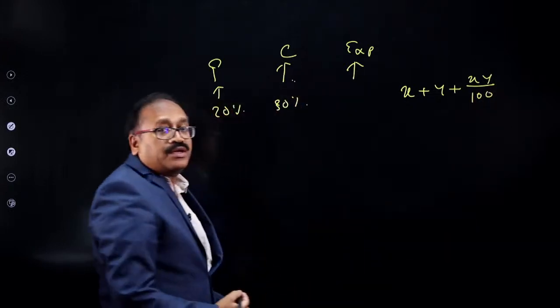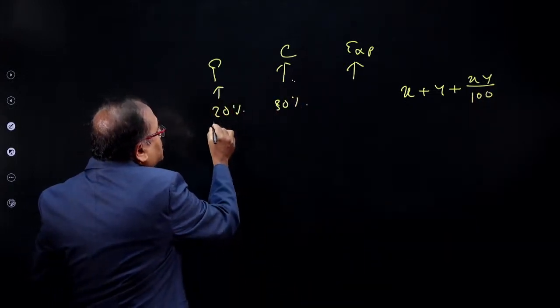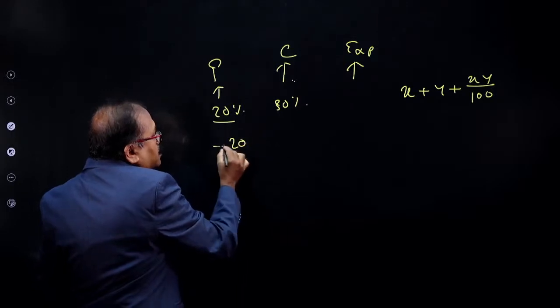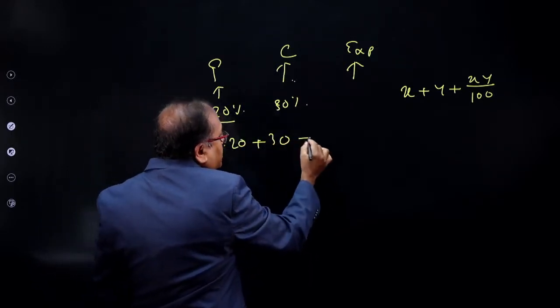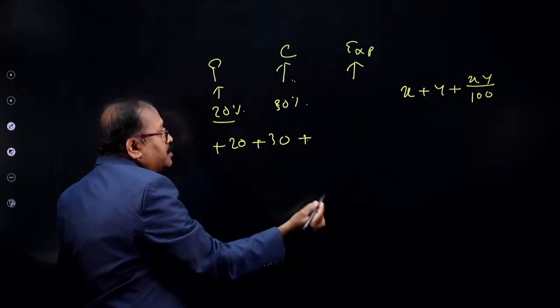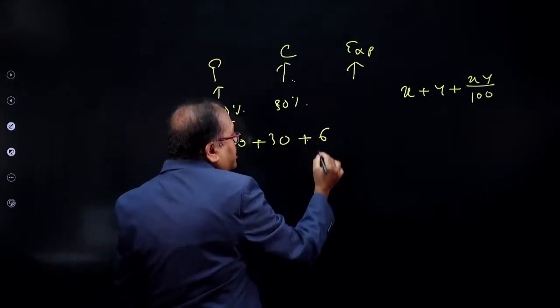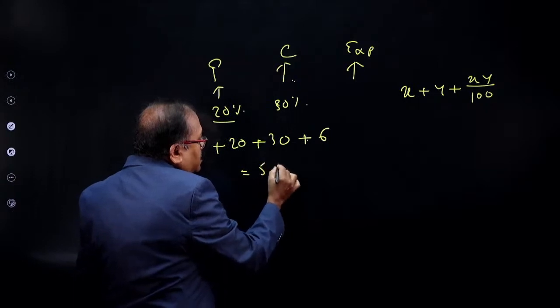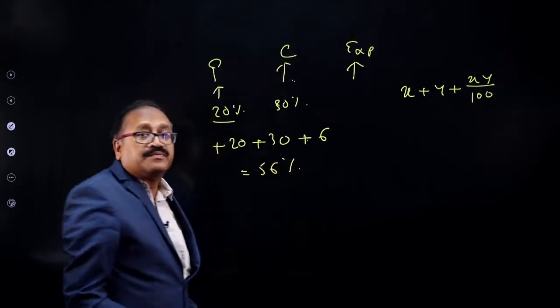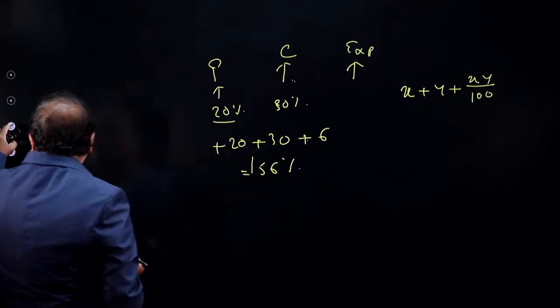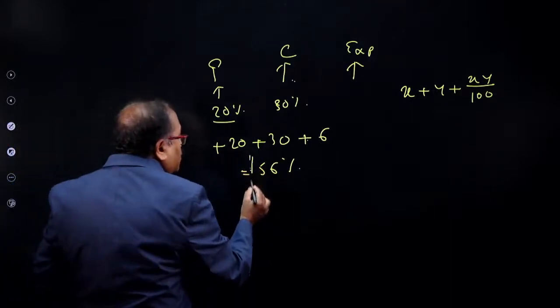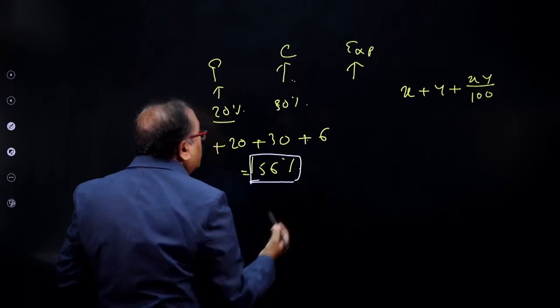There is an increase of 20% here and 30% here. Plus into plus is plus, 20 into 30 by 100, that is 600 by 100, and in total I get a 56% increase.